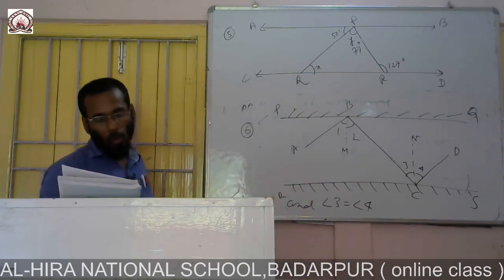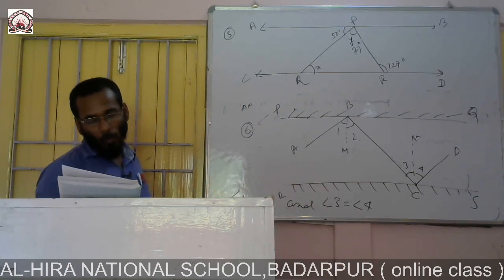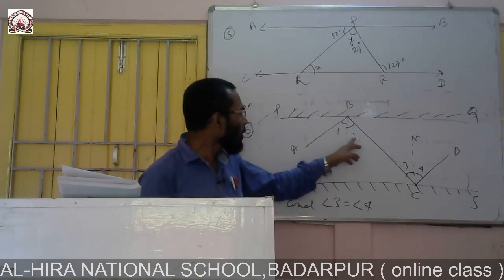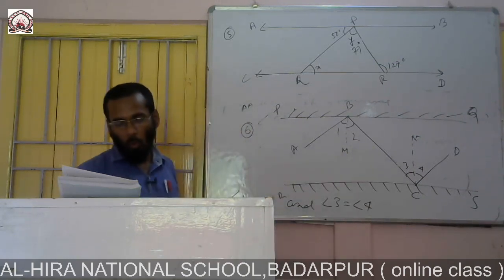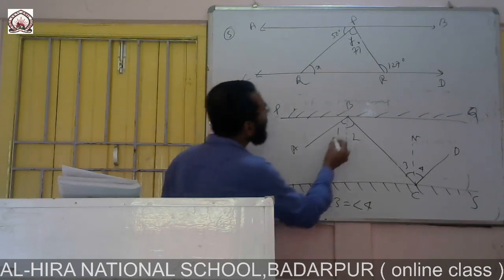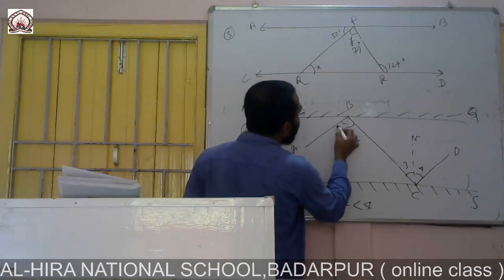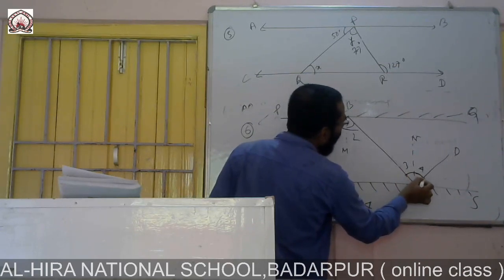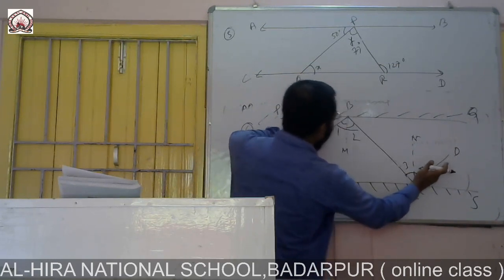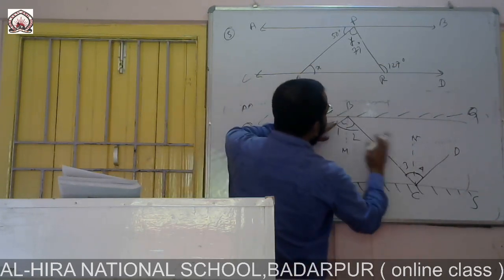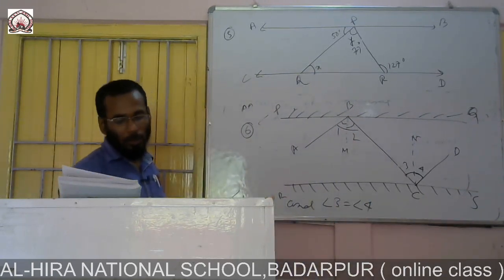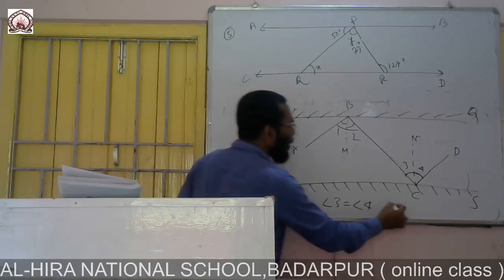And after this, angle 2 plus angle 3, this angle and that angle will be alternate angles, as these two are the same. So this angle and this angle will be the same, because they are alternate angles. So AB and CD are parallel, with BC as the transversal. So we can say AB is parallel to CD.